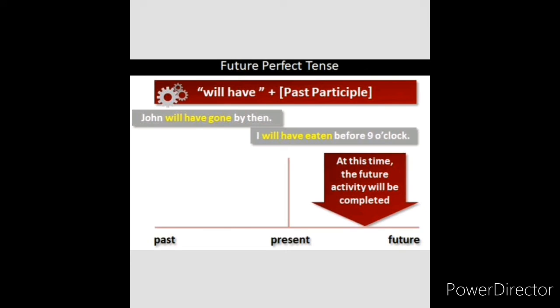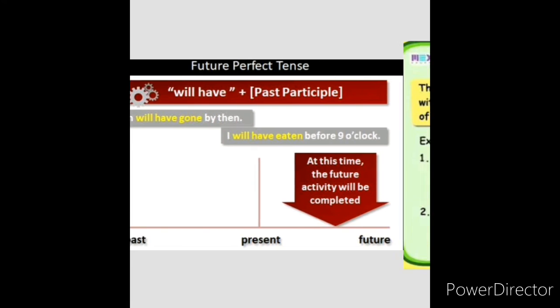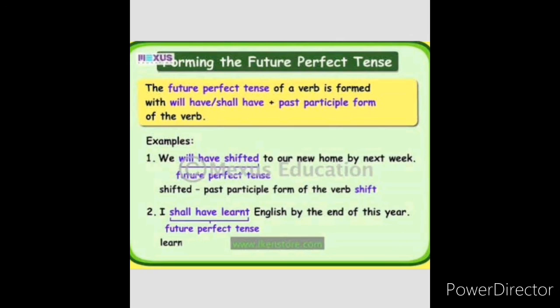Future perfect tense is will have plus past participle. Past participle is nothing but adding ed along with the main verb. The action has already started in the past, but it will be completing in the future itself. So at this time the future activity will be completed. Forming the future perfect tense: the future perfect tense of a verb is formed with will have or shall have plus the participle form of the verb.